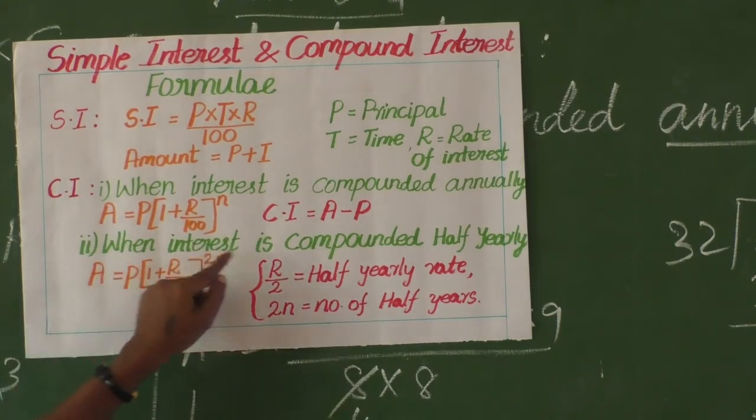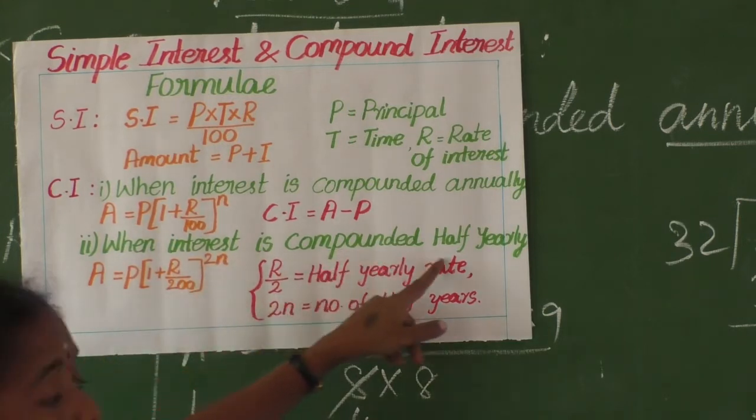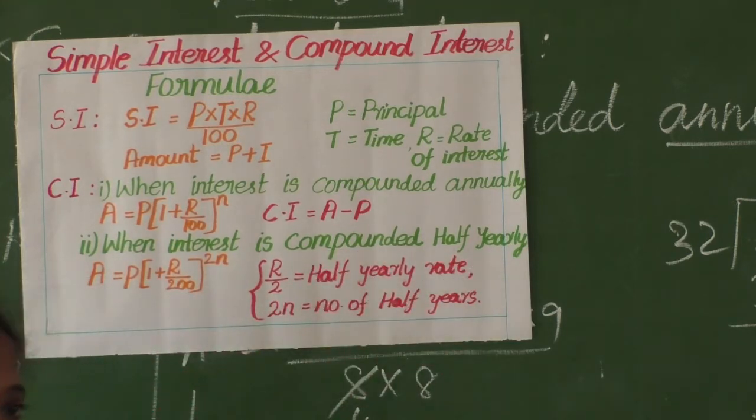Suppose when the interest is compounded quarter yearly, actually quarter, nothing but in 1 year, how many quarters are there? 4 quarters, no. Every quarter has 3 months. Actually 1 year equal to 12 months. Half year means 6 plus 6. Quarter year means 3 plus 3 plus 3 plus 3. 4 3s are 12. So a quarter year has 3 months. Suppose in our third category, when interest is compounded quarter yearly, every 3 months once if they calculate, at the time how comes the formula?